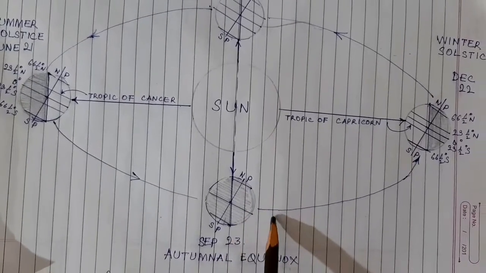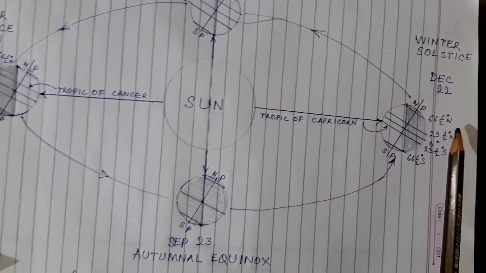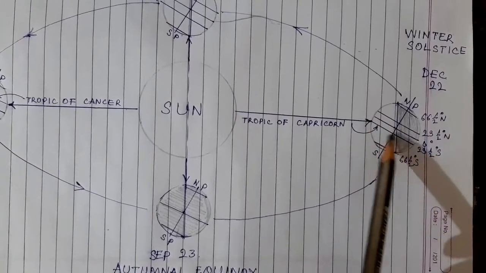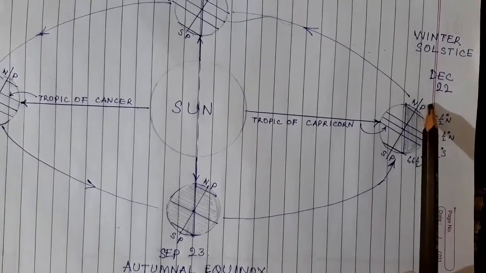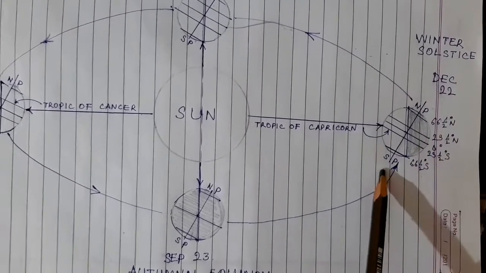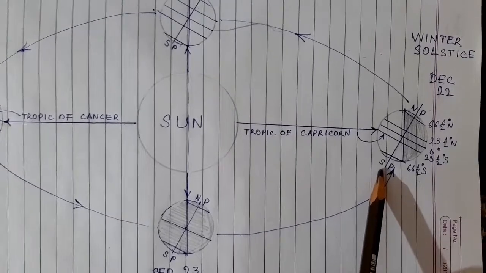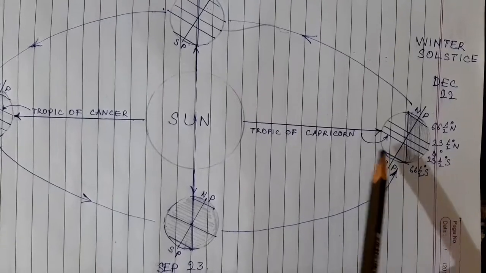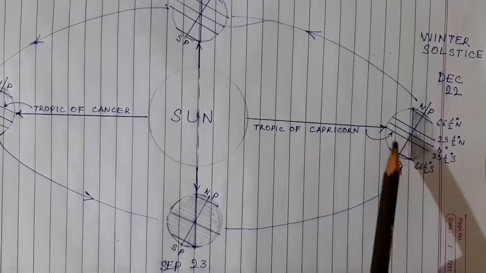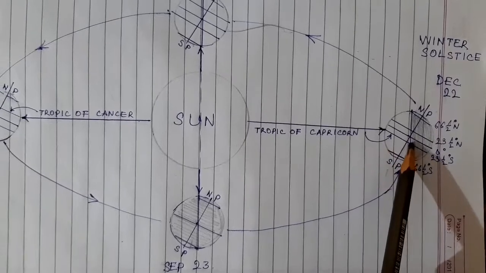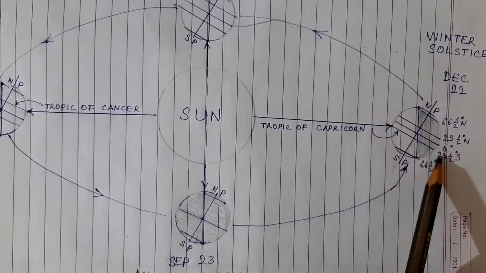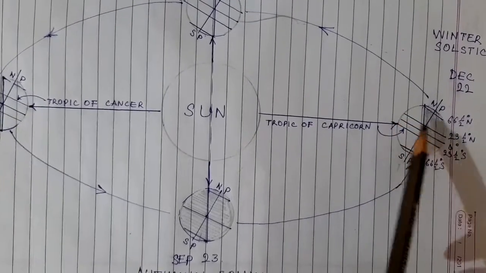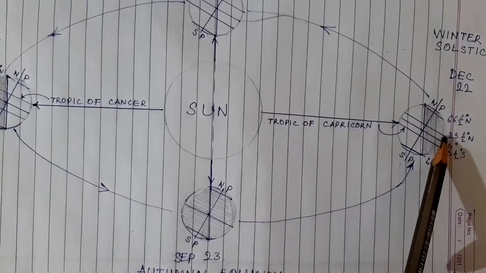Then during the motion of the earth on December 22nd, the sun rays are vertical over the Tropic of Capricorn. The North Pole is tilted away from the sun. The South Pole is tilted towards the sun. And this is called the winter solstice. So during this time, the sun is overhead the Tropic of Capricorn, and hence the duration of day is longer than the duration of night in the southern hemisphere. At the same time, in the northern hemisphere, the duration of night is longer than the duration of day.